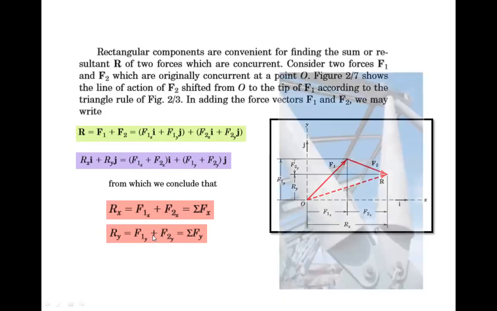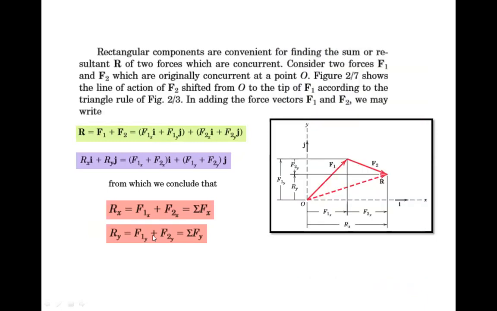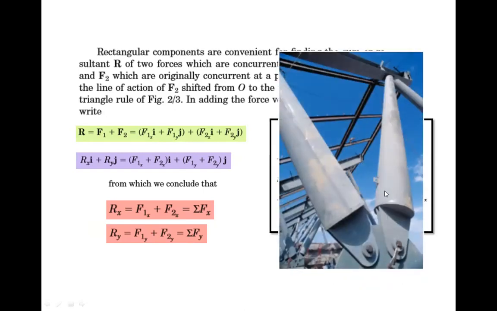Such examples, when forces act from a single origin point, occur in practice like this in trusses or in towers. You can see these are the two members. These are concurrent at this point. It will have some force F1, it will have some force F2. So we have to resolve it likewise. Got it?